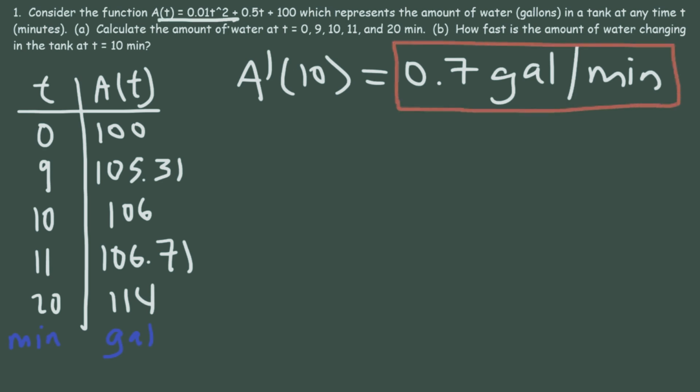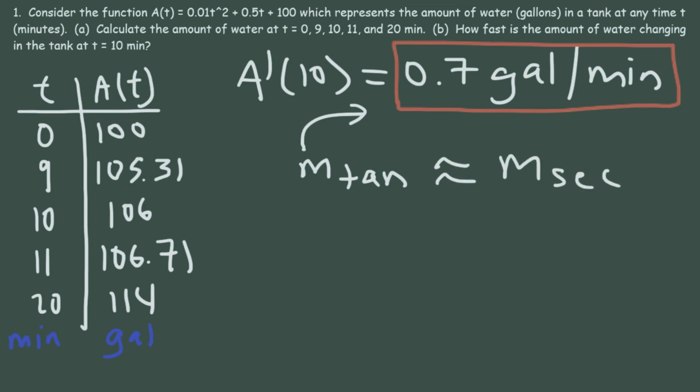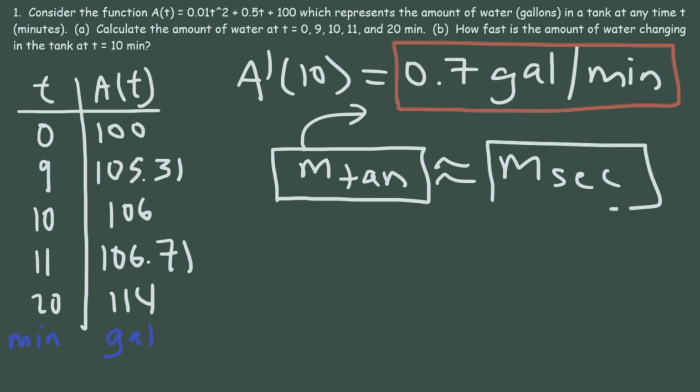Now, if we were to graph the original function, this value will represent the slope of the tangent line. But how do we know if our answer is correct? Well, one way to determine that is to calculate the slope of the tangent line by approximating it using the slope of the secant line. Now, it's important to understand that the slope of the tangent line represents the instantaneous rate of change. It's the rate of change exactly when t is 10. That's at one point. The slope of the secant line represents the average rate of change, which you can calculate using 2 points.